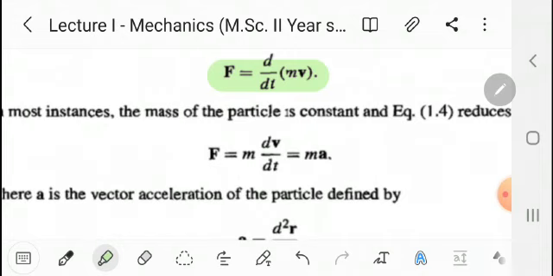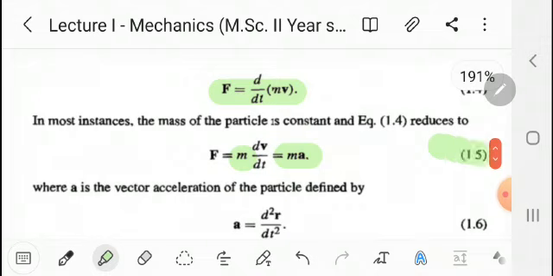Here m is constant, therefore we can write m outside the derivative, therefore F equal to m dv by dt, and dv by dt by equation first, by the previous definition, is nothing but acceleration. Therefore F equals mass into acceleration. Above equation is equation 4th, and this equation is equation 5.